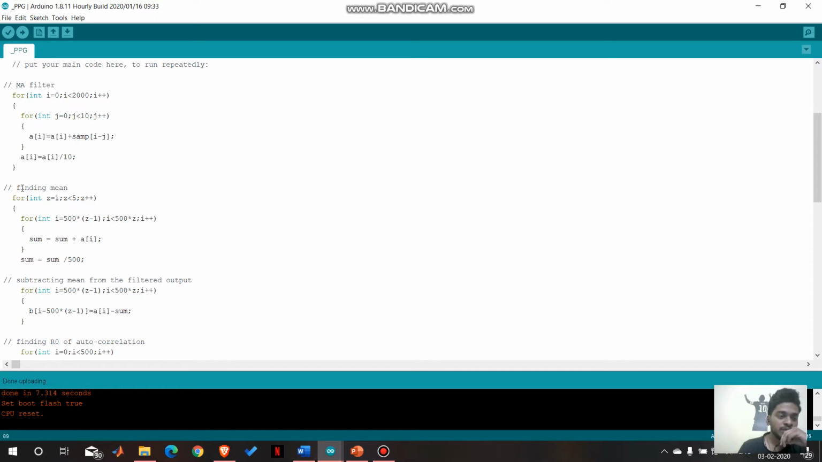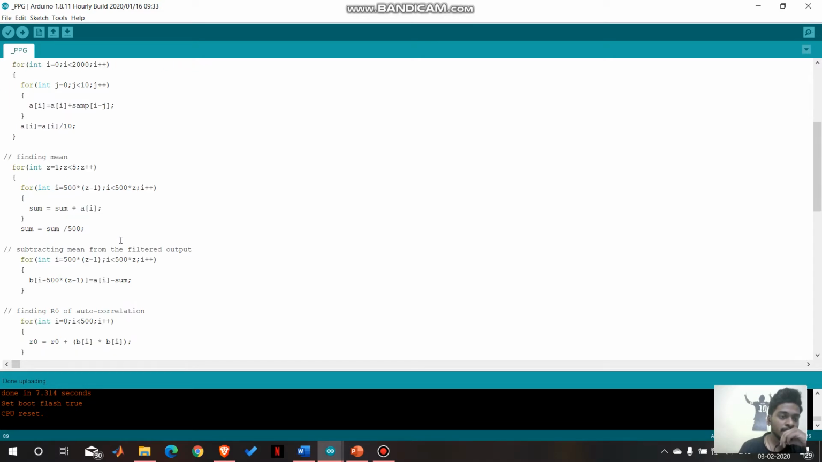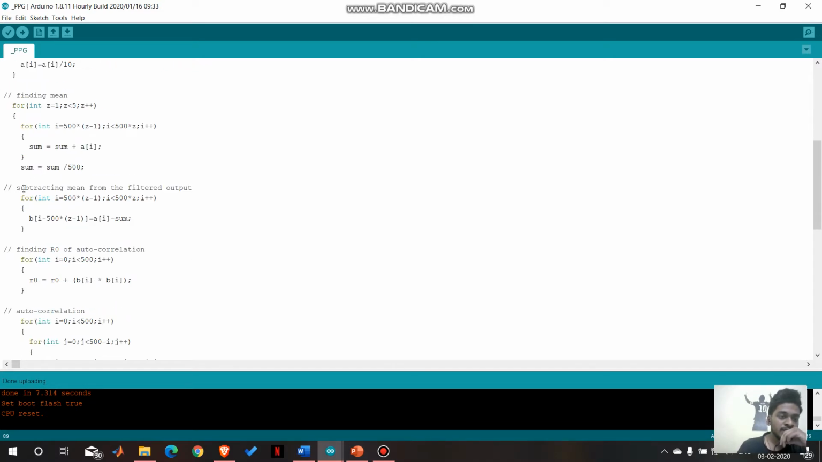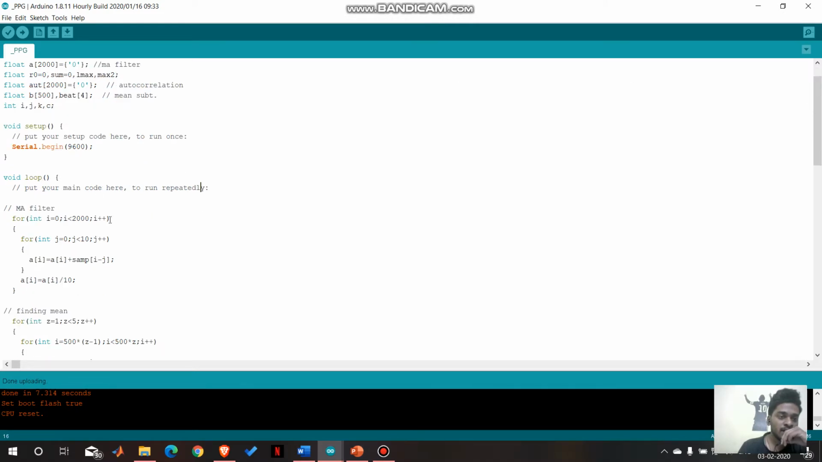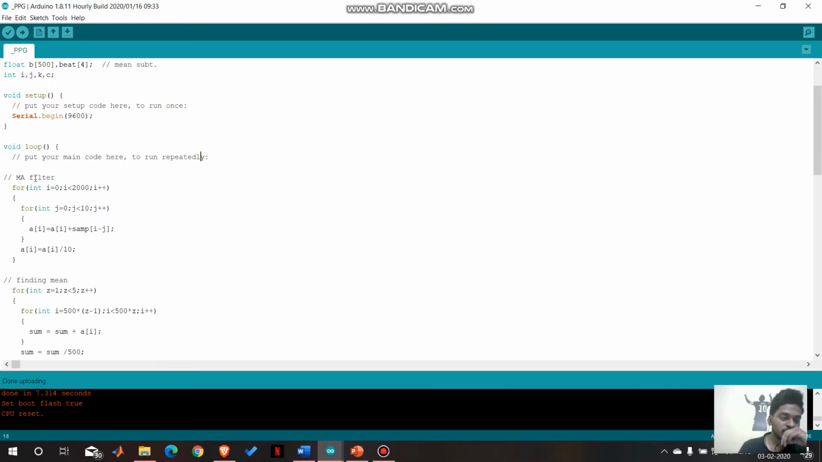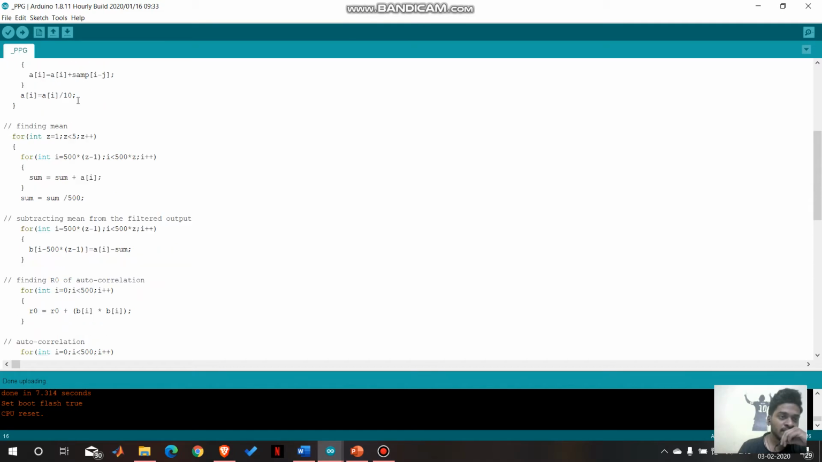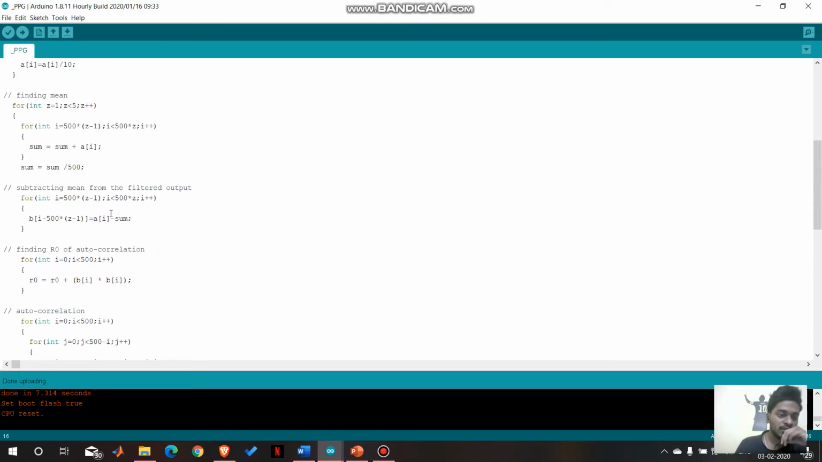Next I have found the mean of the filtered signal. Then the mean is subtracted from the filtered signal and stored in another variable b. Here I have broken these 2000 samples into sets of 500 samples, and for every 500 samples I have applied this and found the period.